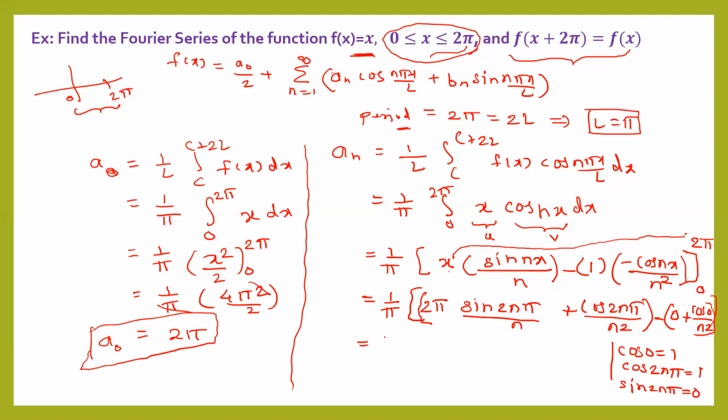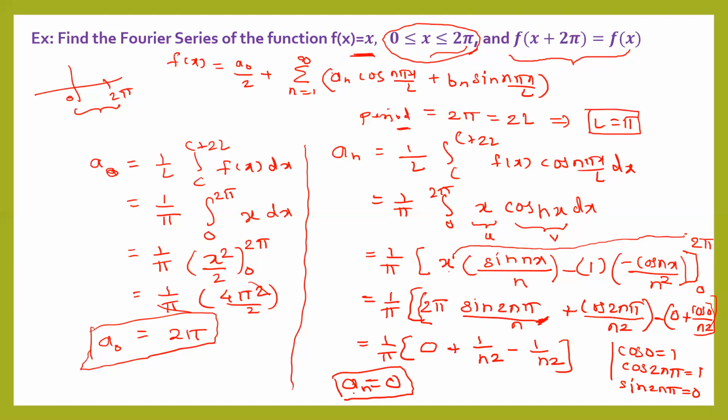So using this, you can see we have here 1 upon pi. This value is 0, sin 2n pi is 0. This is 1, so 1 by n square minus cos of 0, which is 1. So this is minus 1 upon n square, and you can see the value of a_n is 0.